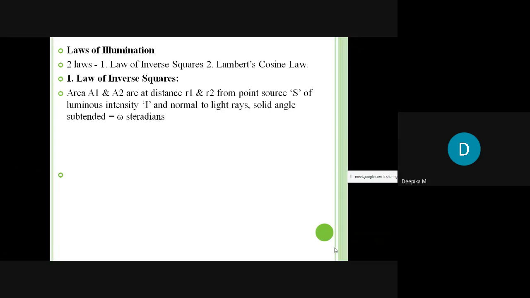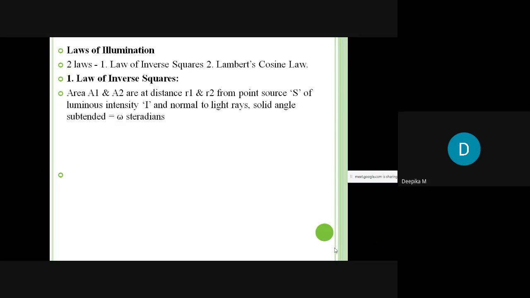Here we consider two areas. We have one light source, and the light from it falls on two surfaces, with areas A1 and A2, at distances R1 and R2 from the point source. A point source is one whose dimension is negligible.